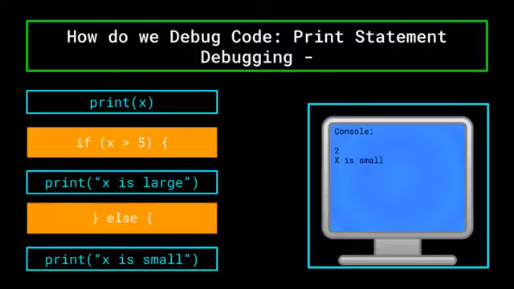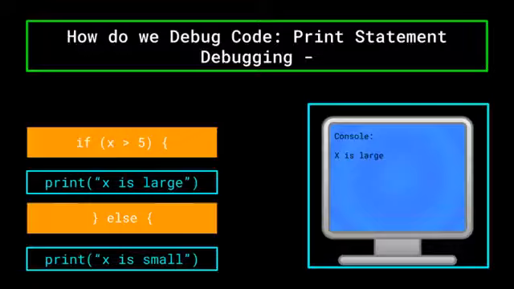Printing out the value of x just before the if-else statement will let you know if the variable has the value you wanted it to have, and if it doesn't, you know that somewhere above that conditional something went wrong and x was set to a value you didn't want. In this case, x is equal to 2, which is why x is small is being printed out. Now that we know what the problem is, we can track down where and when in the code we modify x in order to solve it. Use print statements to determine where your program goes wrong, and then try to track down the cause of these issues and solve them. If you use this strategy, make sure you end up deleting the print statements afterwards to avoid clutter in the console.